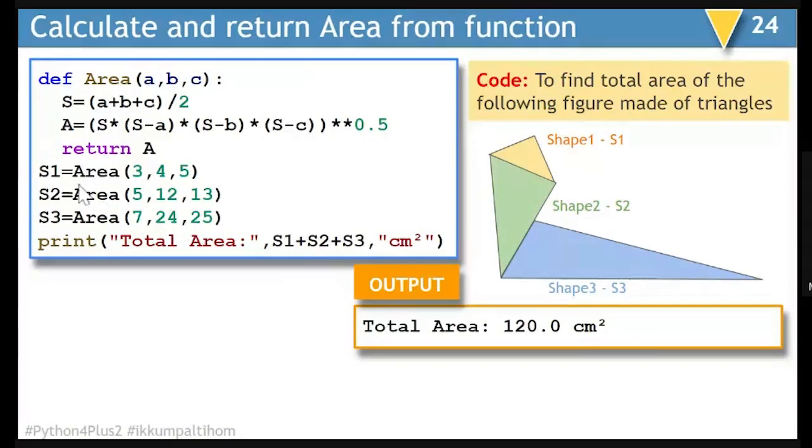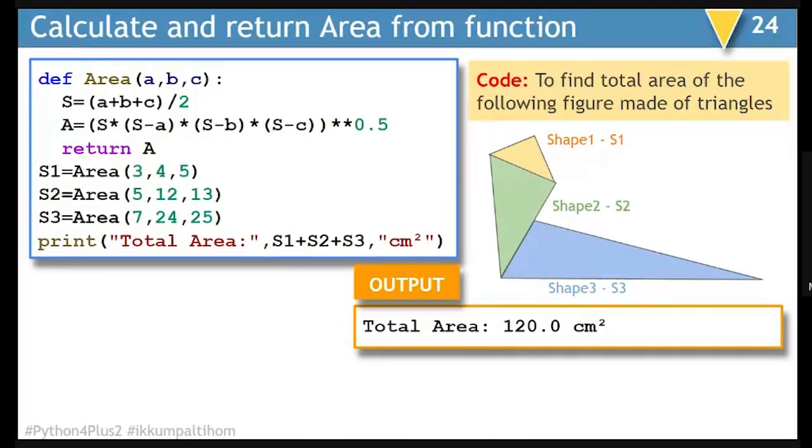So I'll calculate their areas with a single function area, and their results will be accumulated in variables S1, S2, and S3. The total area will be nothing but S1 plus S2 plus S3. In the previous example, this kind of reuse of the result would not have been possible. So this is what you have to convey to them.